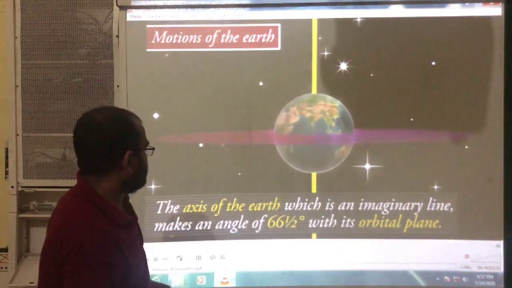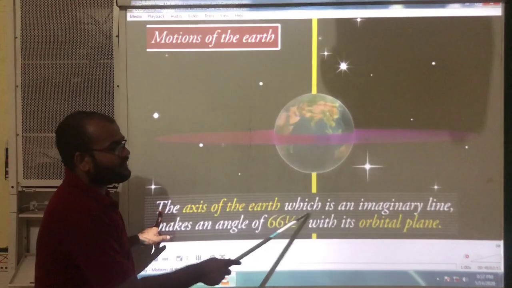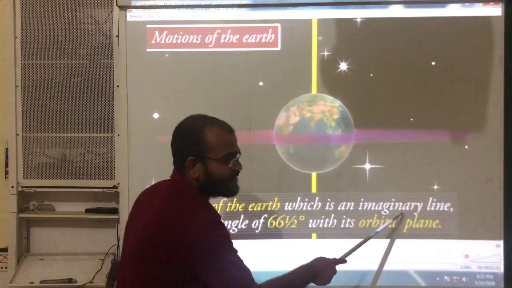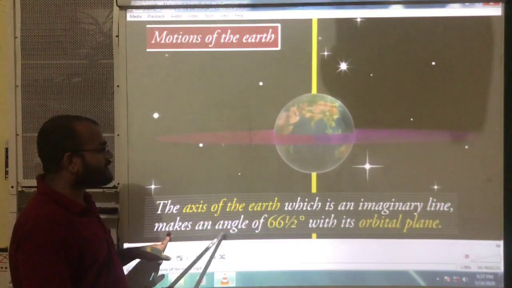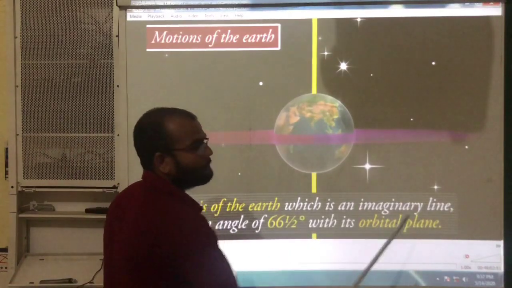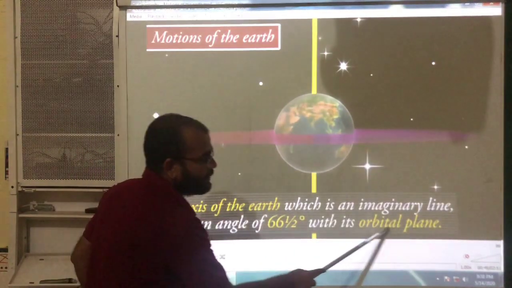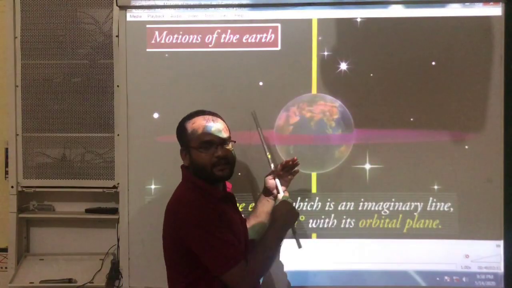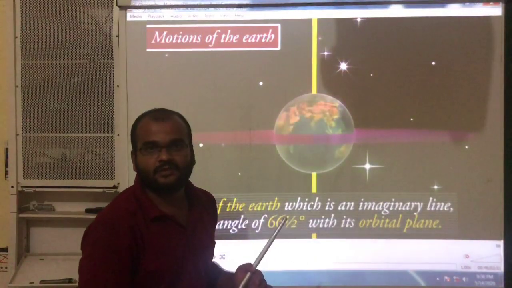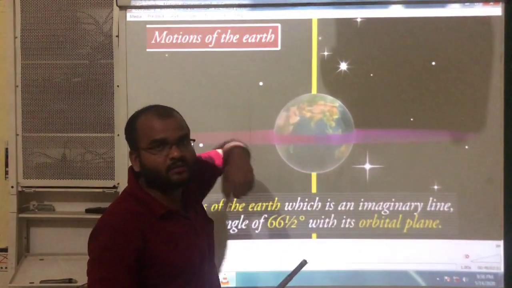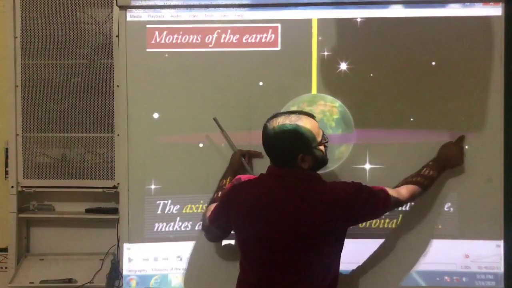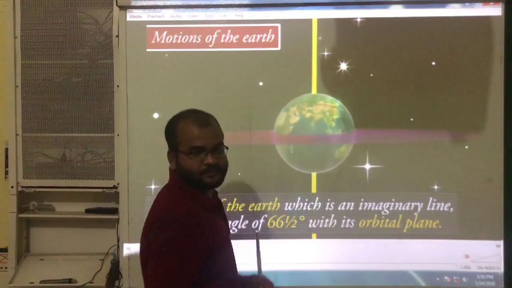The axis of the earth, which is an imaginary line, as we just discussed, makes an angle of 66.5 degrees with its orbital plane. Orbital plane means, see here, the earth is moving around the sun in one fixed orbit. See the borders. This is called one fixed orbit.